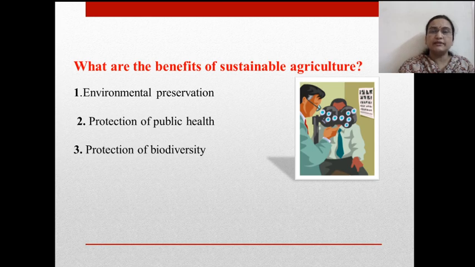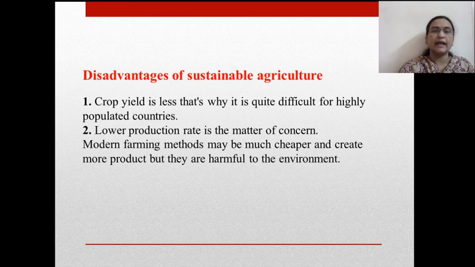If we are using a certain type of imported crop which is not allowing other crops to grow in the farm, which are local breeds, it will affect biodiversity. It will affect the regional or domestic varieties or breeds of different types of plants. So conservation of biodiversity is also one of the important objectives of sustainable agriculture.